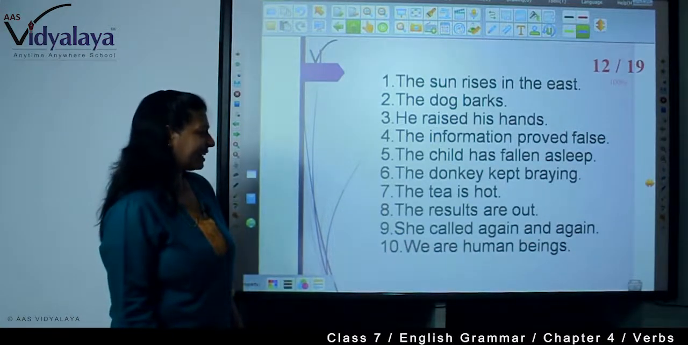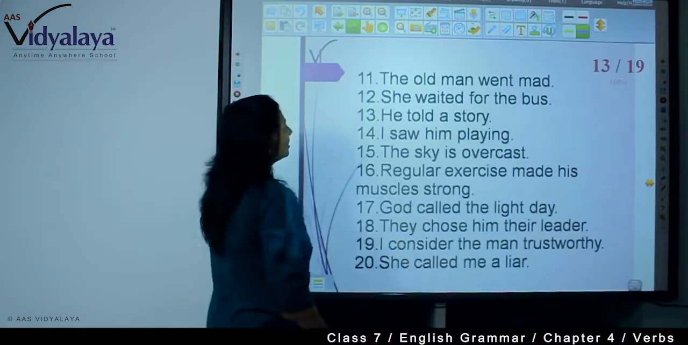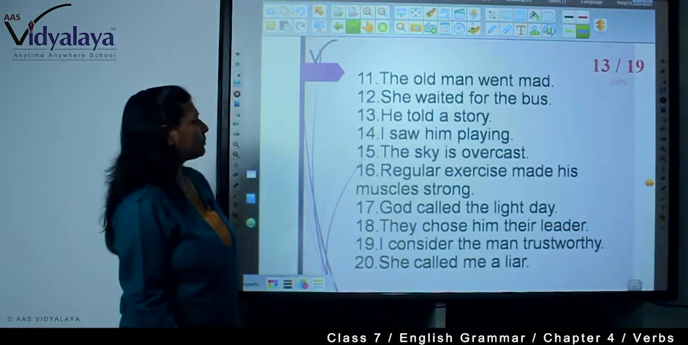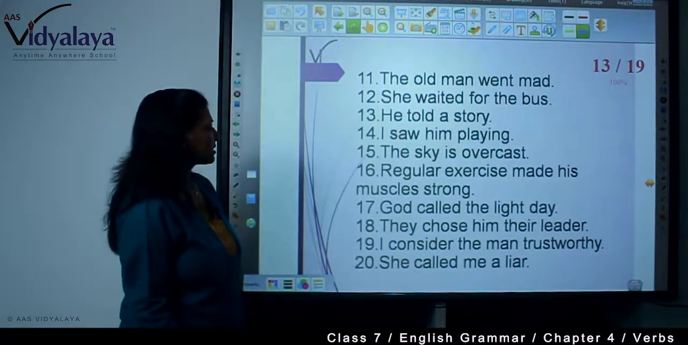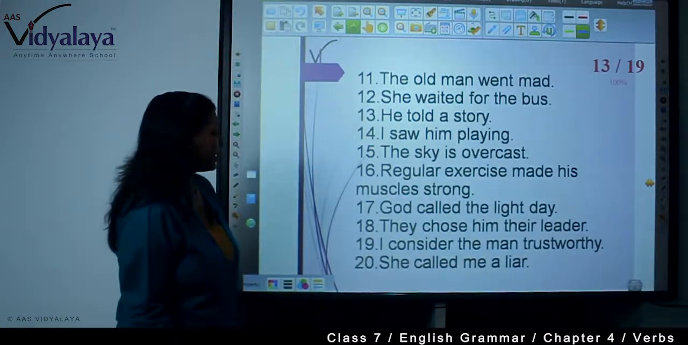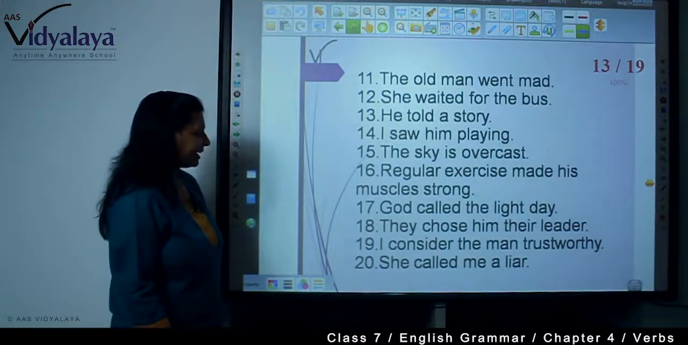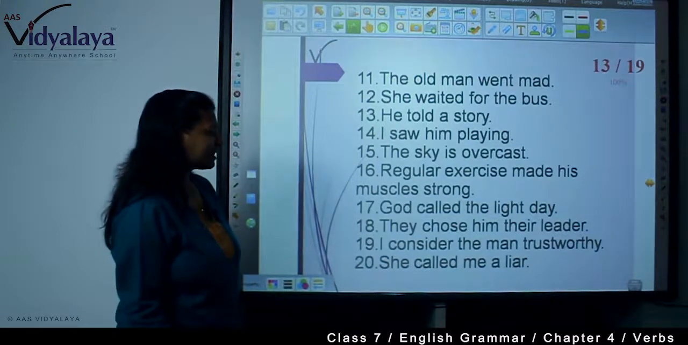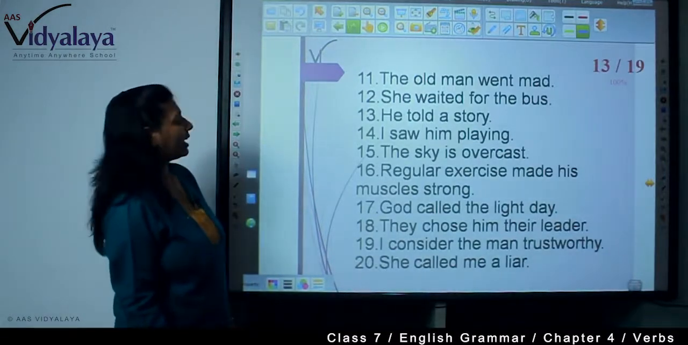She called again and again, "We are human beings." The old man went mad. She waited for the bus. He told the story. I saw him playing. The sky is overcast. Regular exercise made his muscles strong. God called the light day. They chose him their leader. I consider the man trustworthy. She called me a liar.